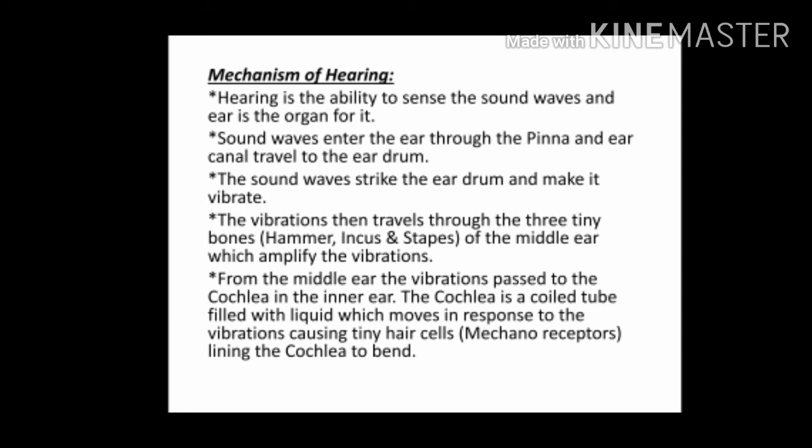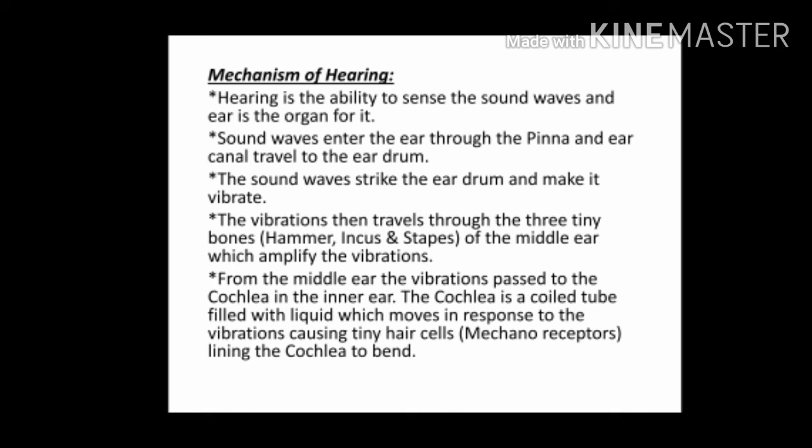Mechanism of hearing. Hearing is the ability to sense sound waves, and the ear is the organ for it. Sound waves enter the ear through the pinna and ear canal and travel to the eardrum. The sound waves strike the eardrum and make it vibrate. The vibration then travels through the three tiny bones, hammer, incus, and stapes, of the middle ear, which amplify the vibrations. From the middle ear, the vibrations pass to the cochlea in the inner ear.